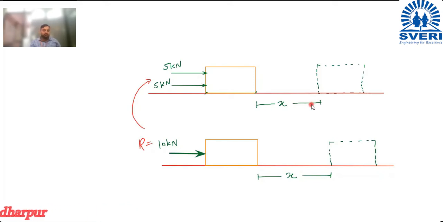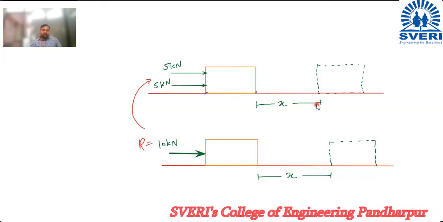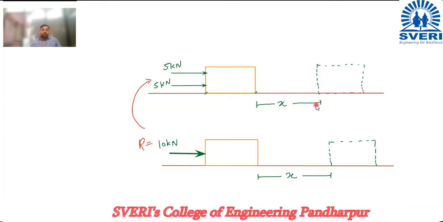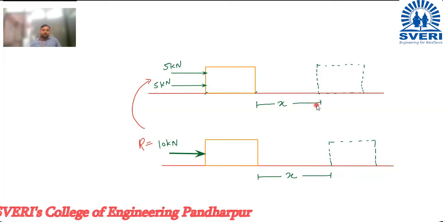What is the resultant? Yes or no? Yes, sir. Okay. So the resultant is nothing but a single force. लक्षात ठेवा, resultant हा नेहमी single force असतो. Okay.